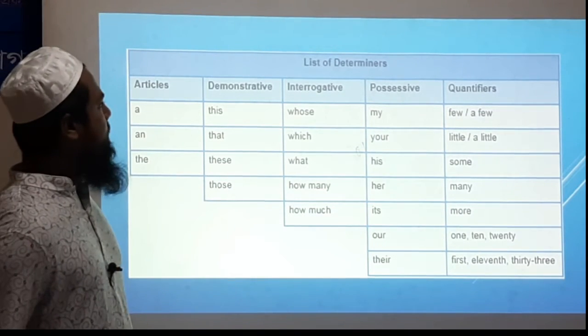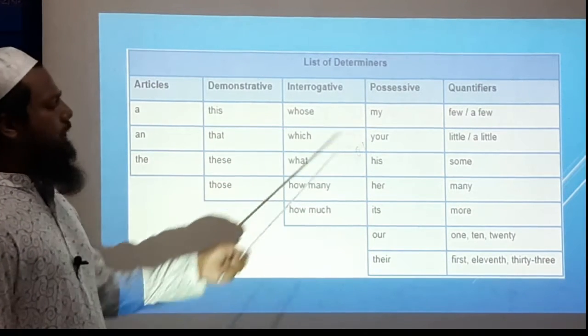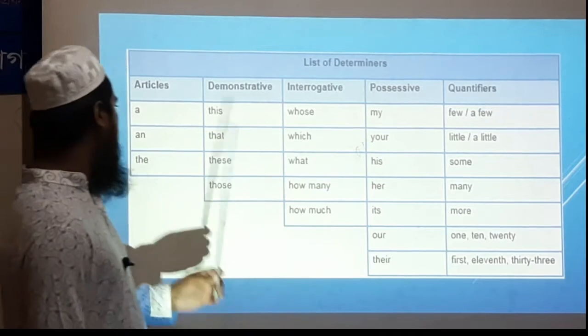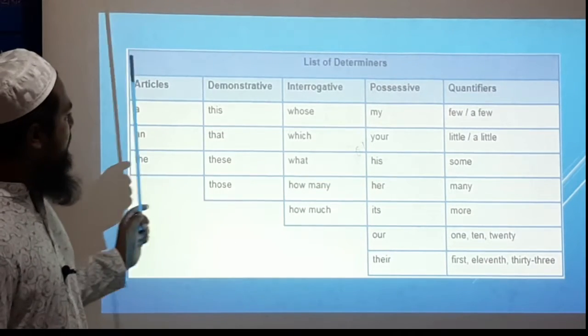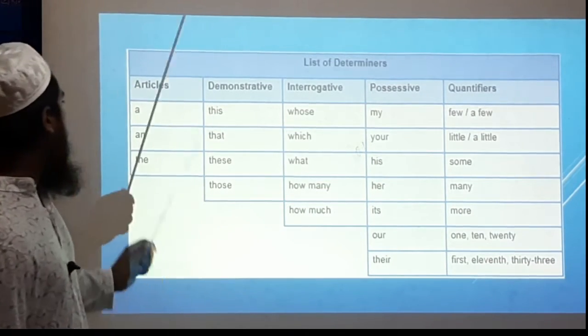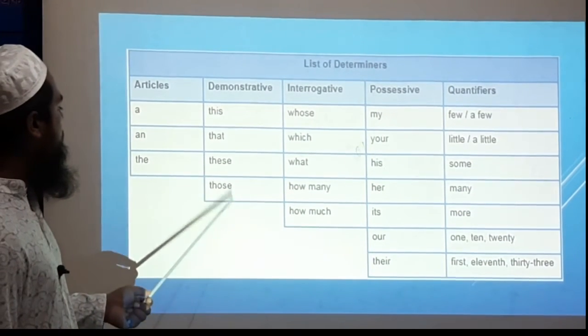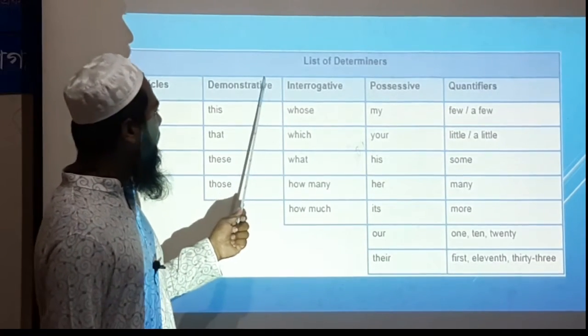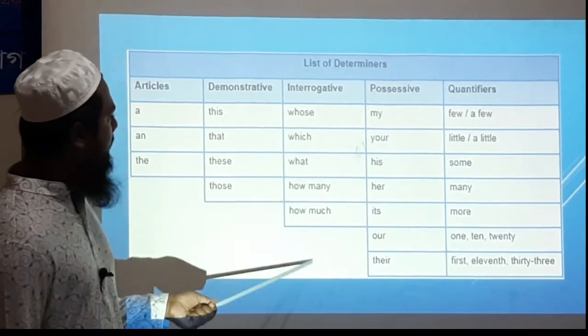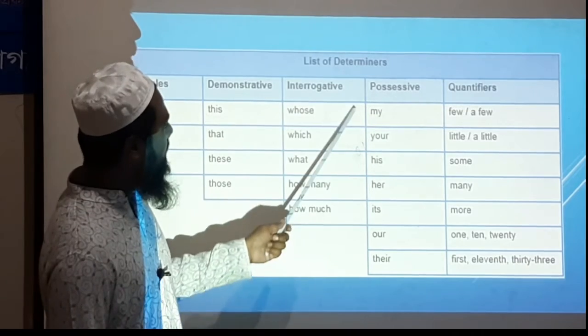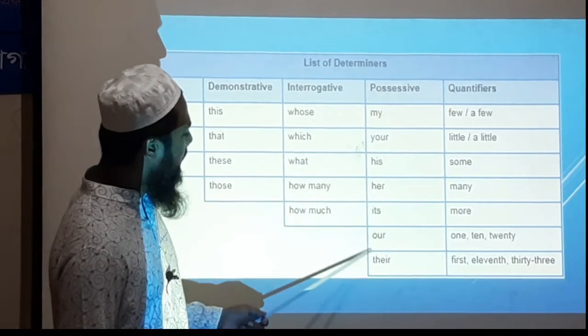And here is a list of determiners, and these determiners are also adjectives. We can call them adjectives or determiners. Articles are also adjectives. Demonstratives, that means this, that, these, those, are adjectives. And WH words are adjectives. Possessive words are adjectives: my, your, his, her, its, our, their.